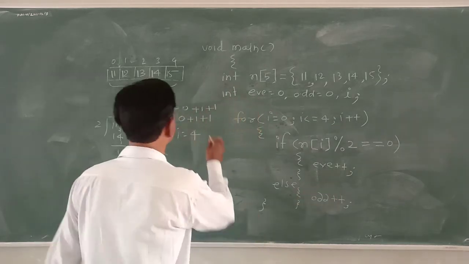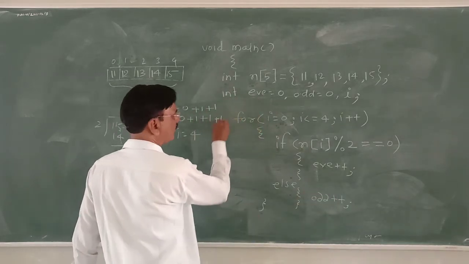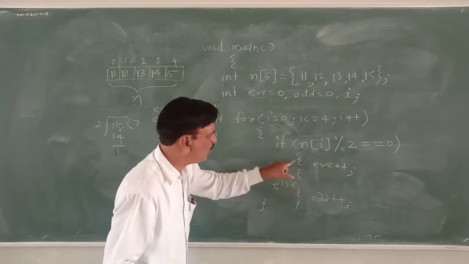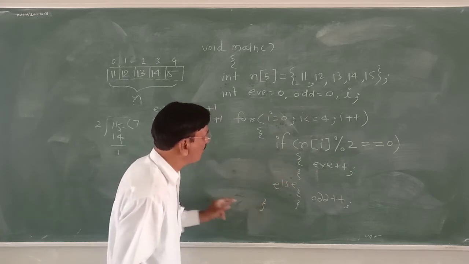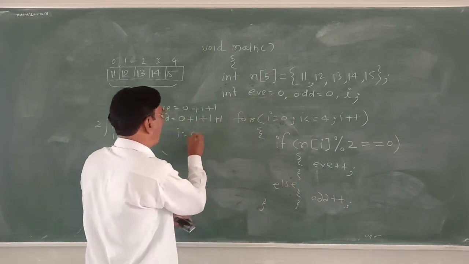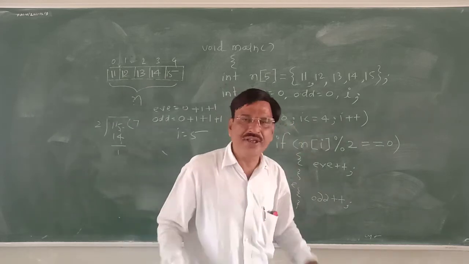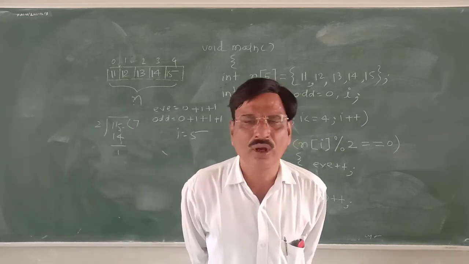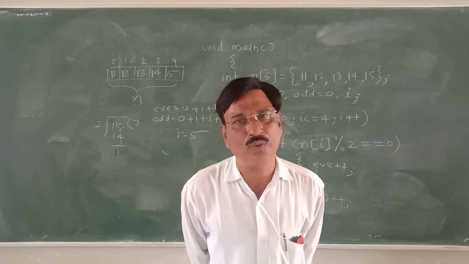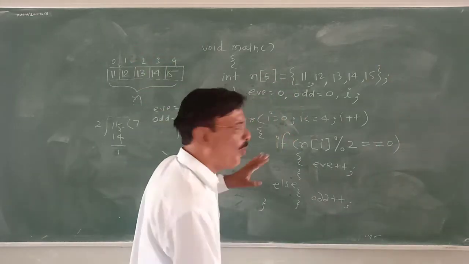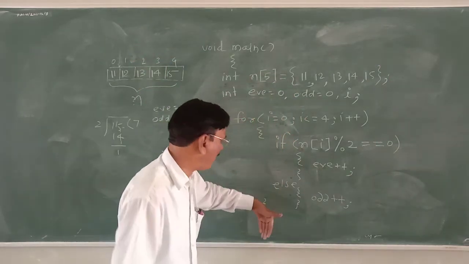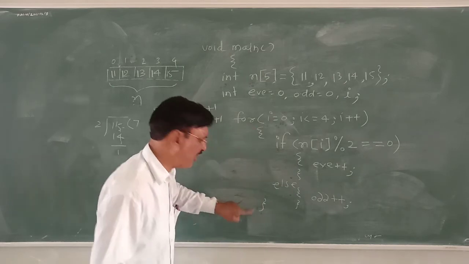Odd plus plus. Else part executed, if not executed, or loop finish. i becomes 5. Condition: i is smaller than or equal to 4? No. It is not smaller than 4, not equal to 4. It becomes 5. The loop is not permitted. Flow is not permitted. And hence, loop finished.